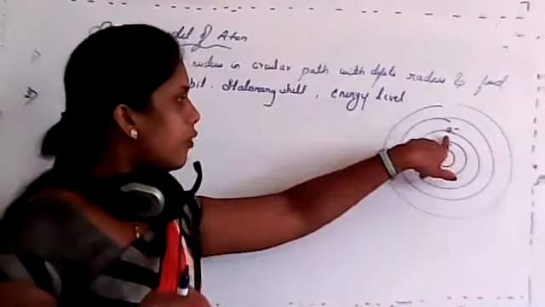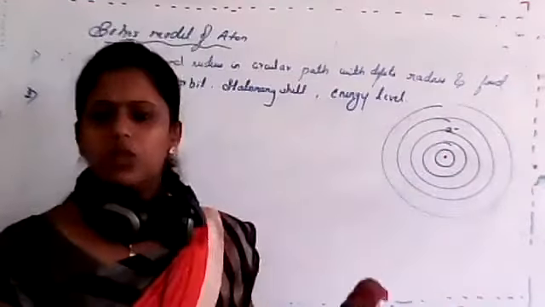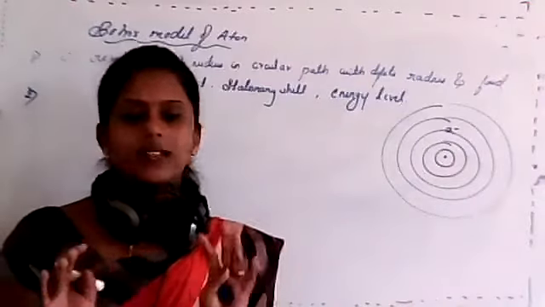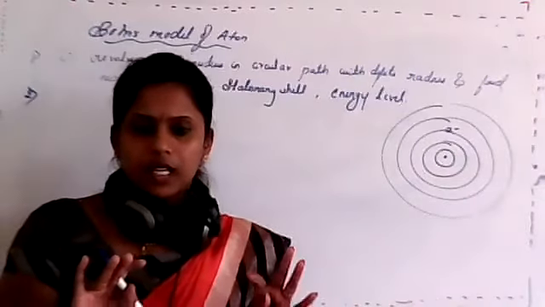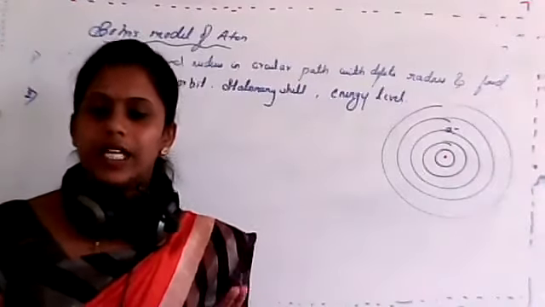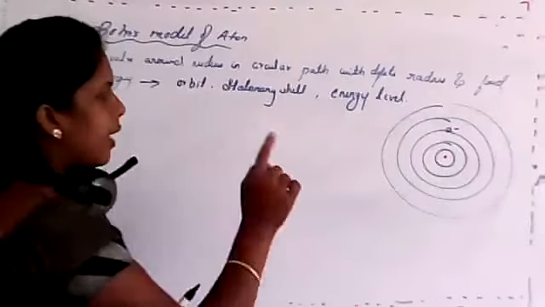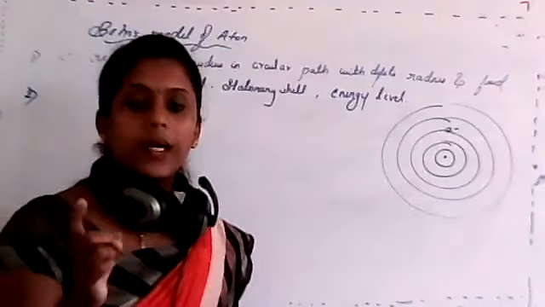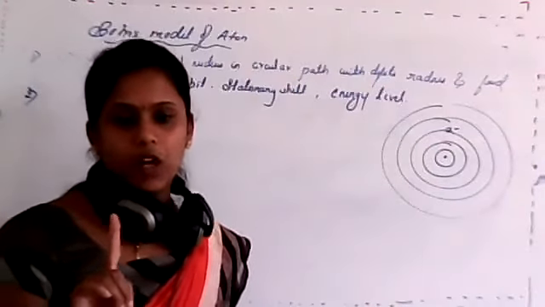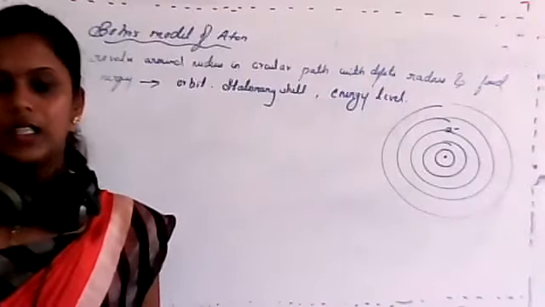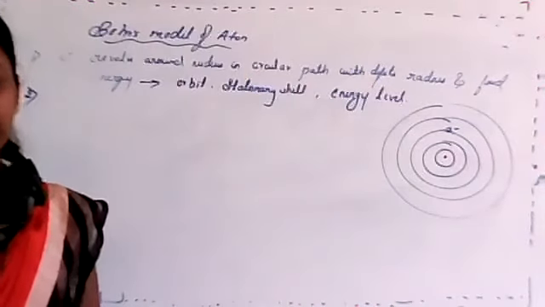But the question is, if the electron revolves in its own path, is there any emission or absorption? There is no transition. Till now, it is in its own path. It is constant. That means the electron has some amount of energy, but there is no variation because it is moving in its own path.